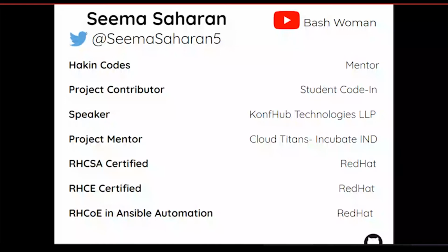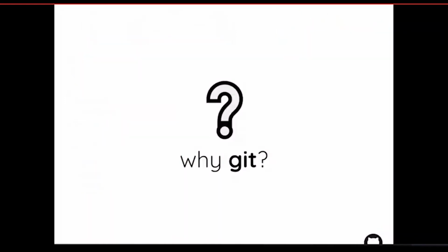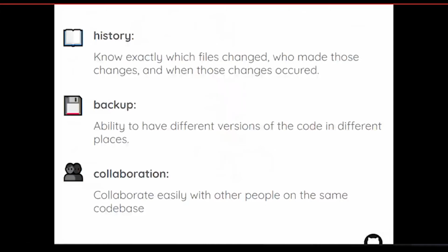So why do we need Git? The history: you have to know exactly which file has changed, who made those changes, and when those changes occurred. That's where Git is used.